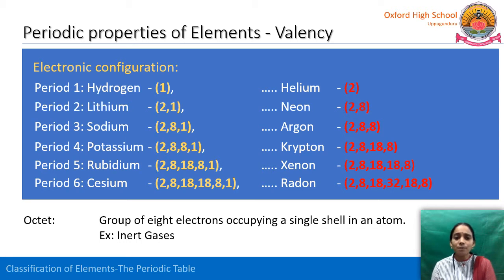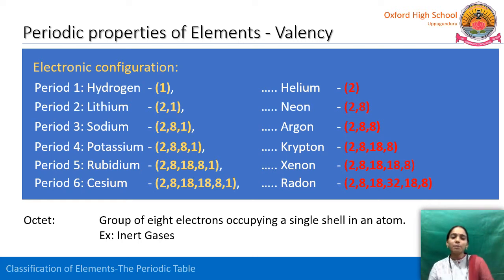Likewise, potassium donates 1 electron and it possesses the argon electronic configuration. And rubidium possesses krypton electronic configuration by losing the outermost shell 1 electron, and cesium also donates 1 electron and it possesses the xenon electronic configuration. So, this is nothing but what we can call valence. Lithium donates 1 electron to get the stable electronic configuration. So, lithium valence is 1.